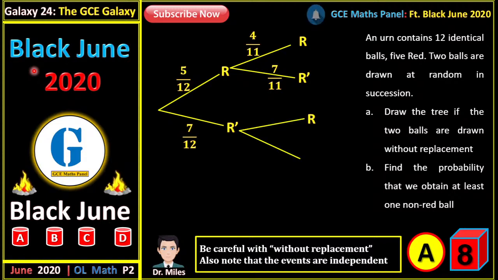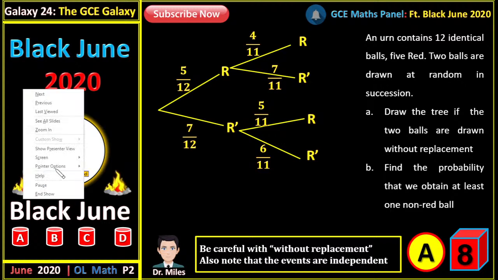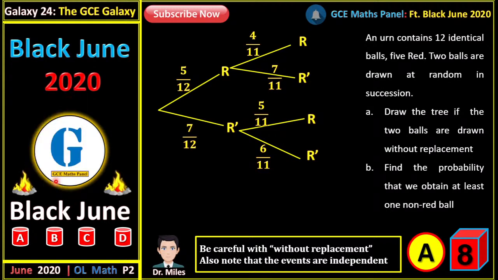Now, if the first ball drawn is not red, then for the second draw, since we have not drawn a red ball, there will still be 5 red balls, out of how many? Out of 11 now, because the number of balls has reduced. If the first ball that was drawn was not red, then the second draw will be left with 6 non-red balls. So 6 now out of how many? Out of 11, because the number has reduced by 1. So this is the tree diagram for this question.